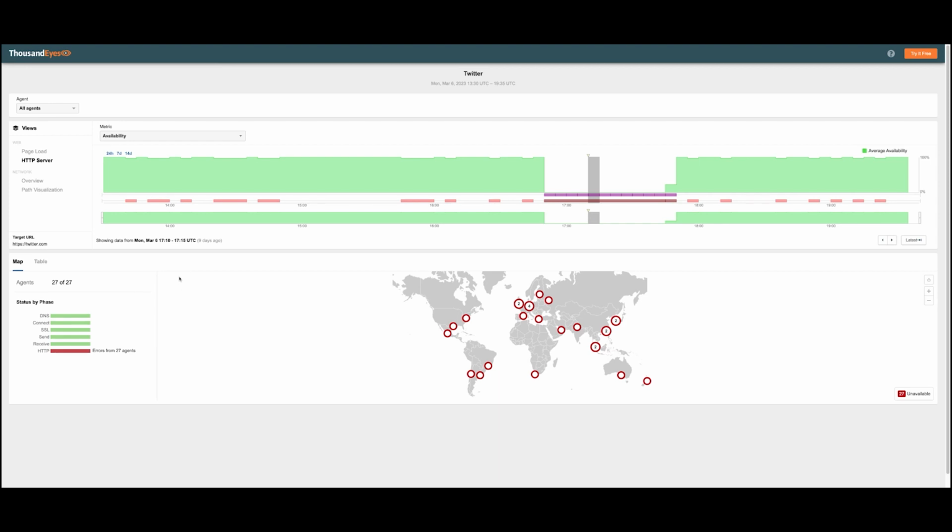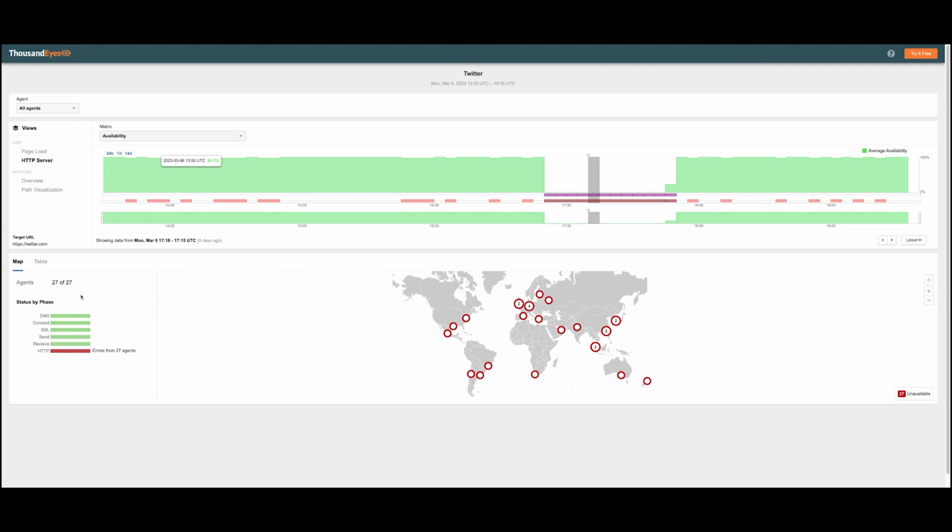And it's important to mention that HTTP server is essentially an agent-to-server test, as part of which we are probing the target right from the specified set of agents. And it's very important to mention here the two phases of the test: send and receive. Send is essentially the time it takes to send the first byte to the server, and receive is the time it takes to receive one. Now, if we saw receive having problems, we would straight away be able to say that potentially something on the return path was problematic.